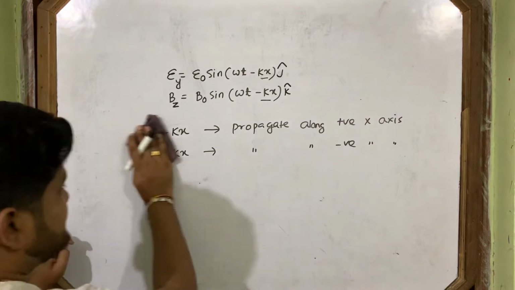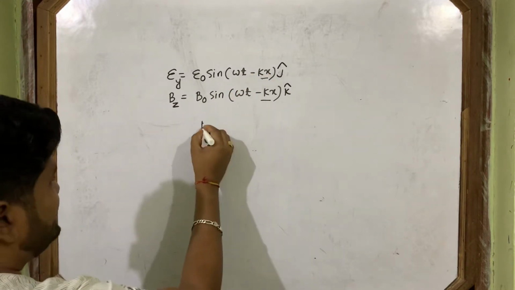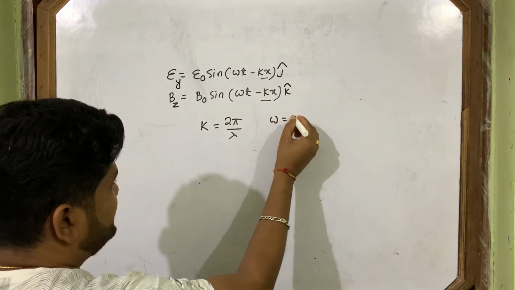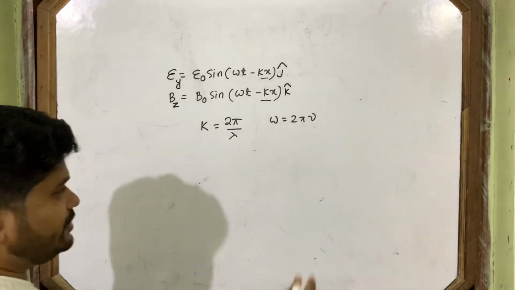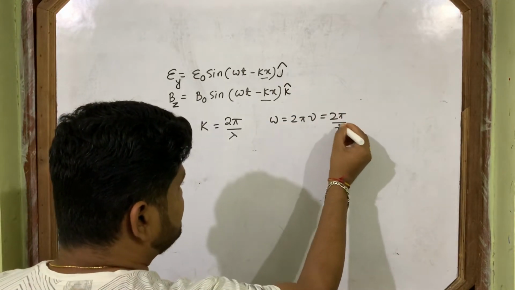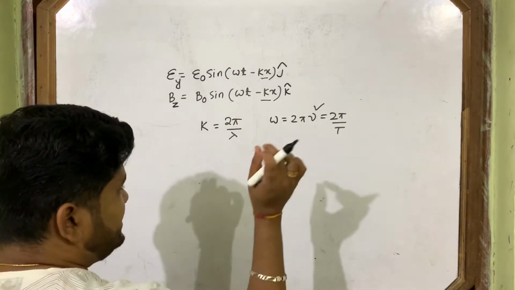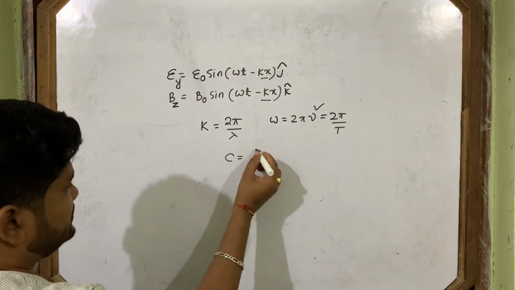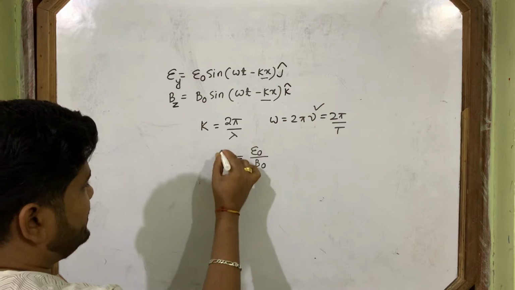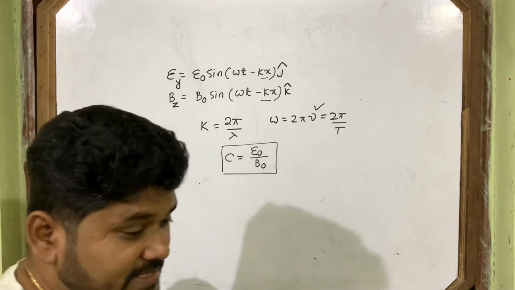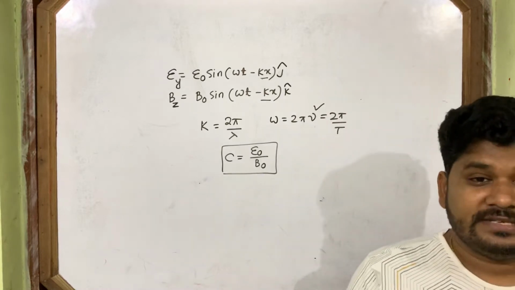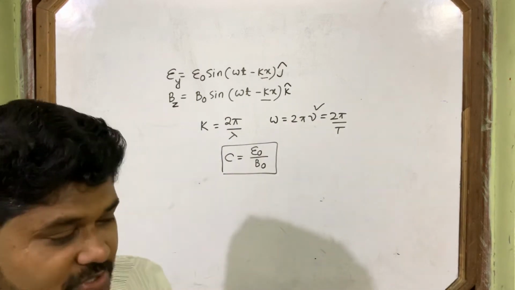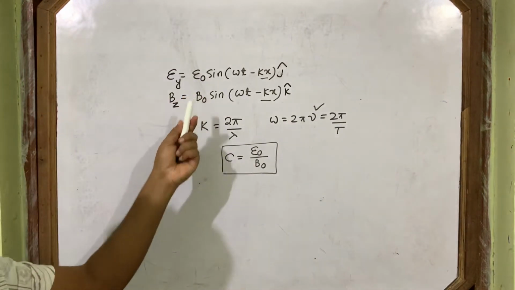Then what is this k? K is the propagation vector. Its formula is 2 pi by lambda. Omega is the angular frequency. Its formula is 2 pi nu or 2 pi by T, where nu is frequency and T is time period. Lambda is the wavelength of the wave. And the relation between E naught and B naught is C equal to E naught by B naught. What is C? 3 into 10 to the power 8, the velocity of electromagnetic wave in vacuum. This is the relation between electric field amplitude and magnetic field amplitude.